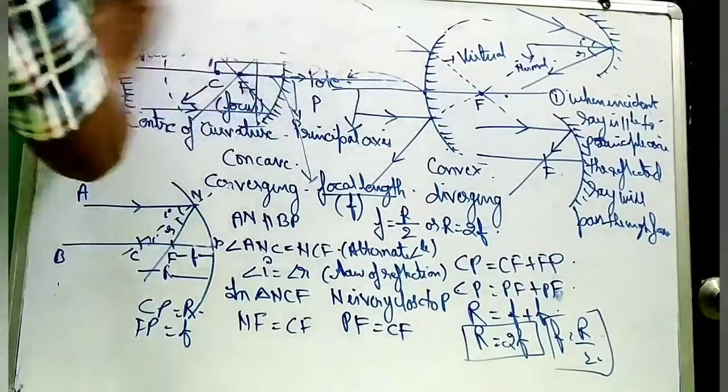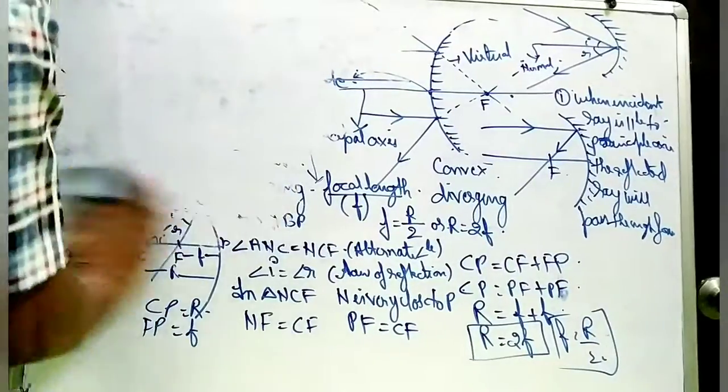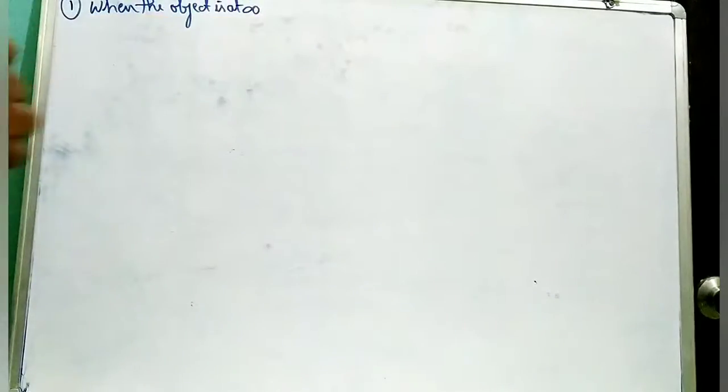Now the image formation in the concave mirror. There are basically 6 image formations. Number 1, when the object is at infinity. This is the symbol of infinity.